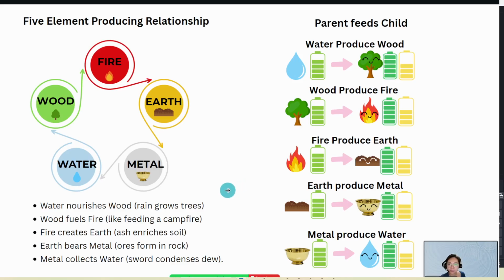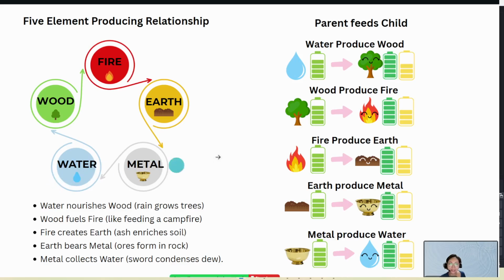And the next part, whereby earth can be transformed to give birth to metal, we call it producing, right? It's just like earth forms into rock or minerals. And this metal produces water: it becomes just like salt that gets condensation and then dew is formed, so it becomes water.